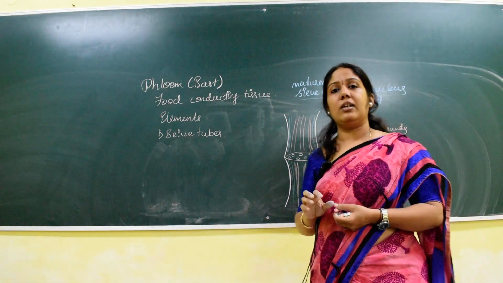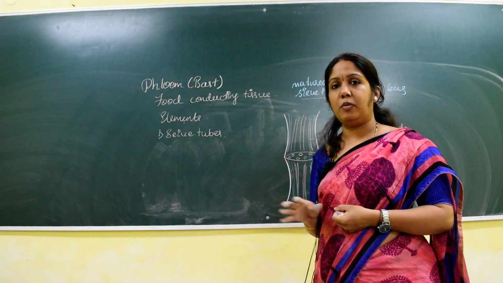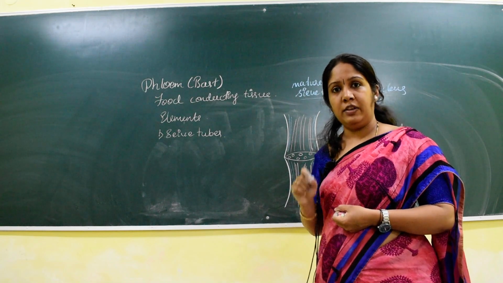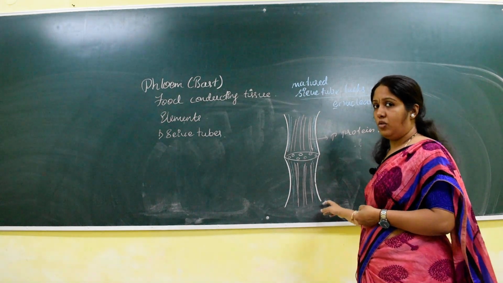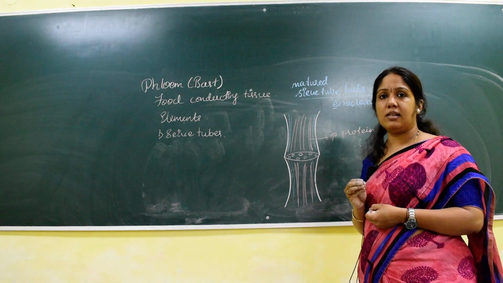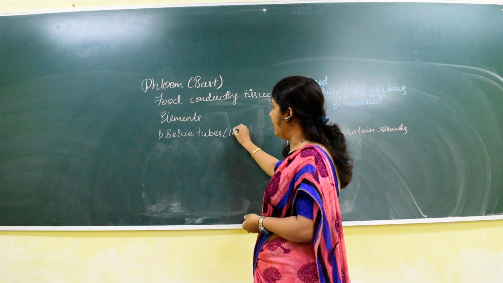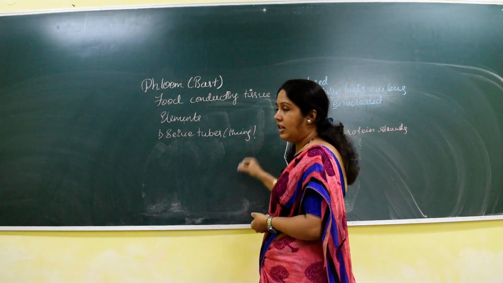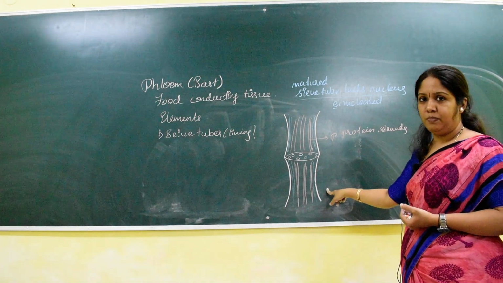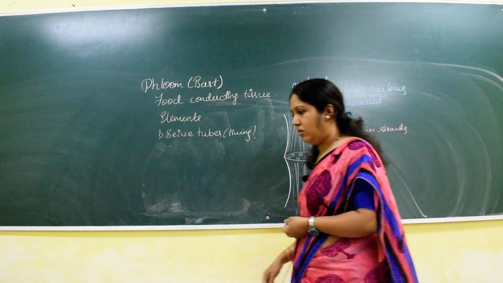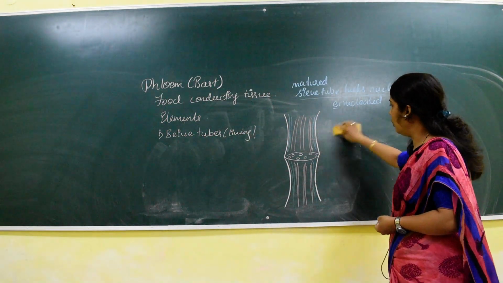They will ask the question: in the entire plant, whatever group of plant it is, name the cell which lacks the nucleus. That is mainly the matured sieve tube. In all other plant cells, the nucleus is present. If I say the sieve tube, it is in a living condition. Even though it is living, the nucleus is absent, that is the sieve tube. Very important. Now the sieve tubes are the main site for the translocation of food.